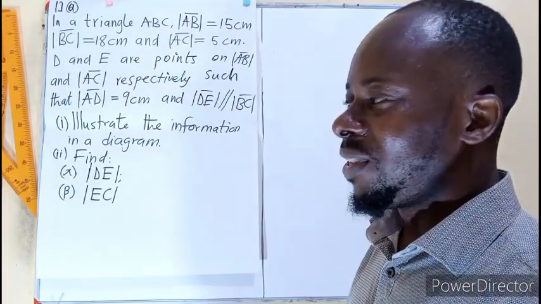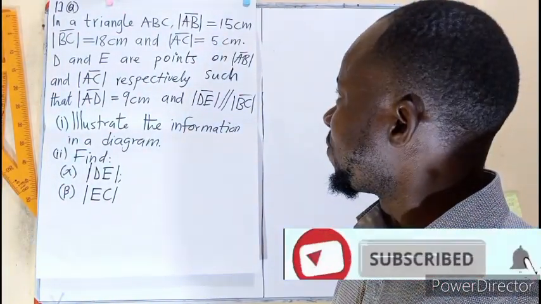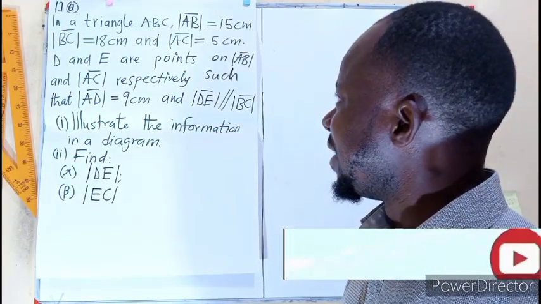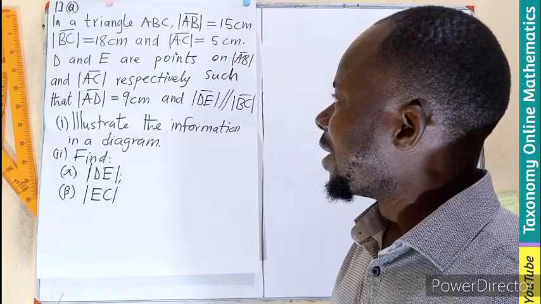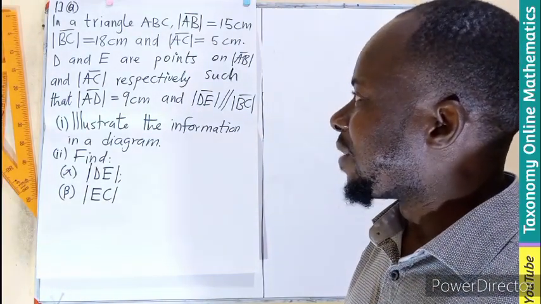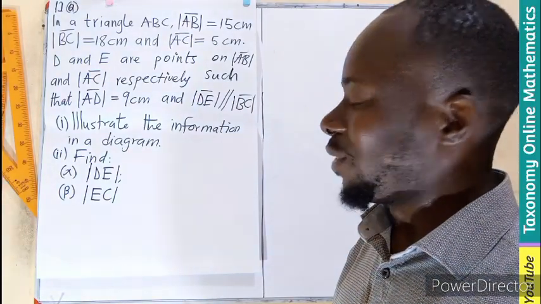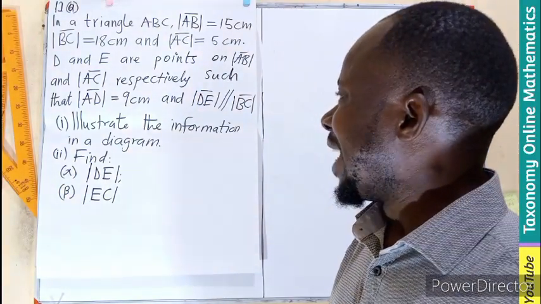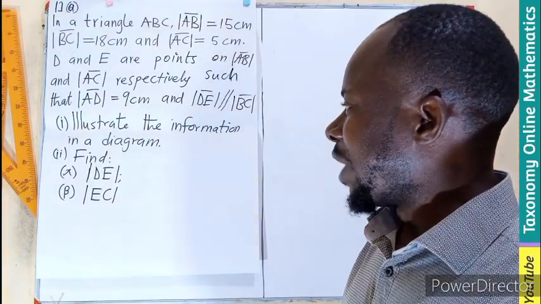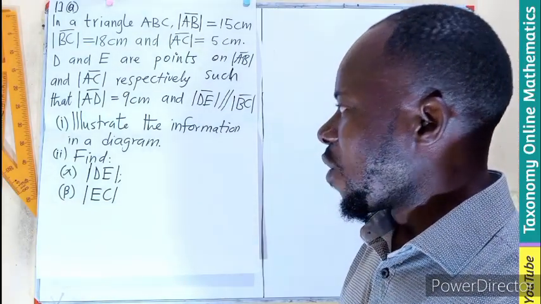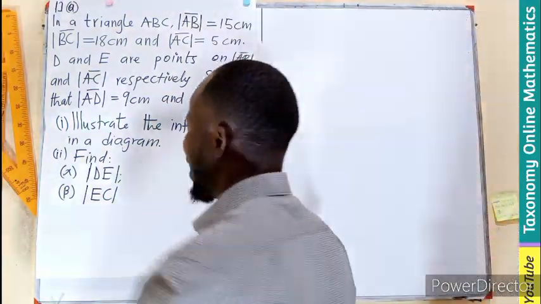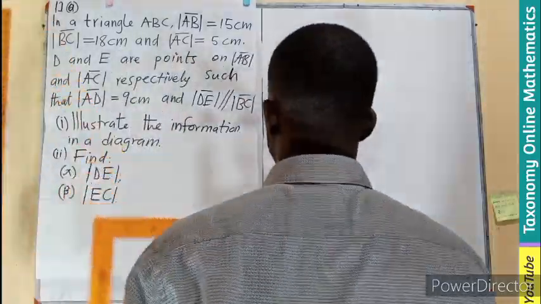In a triangle ABC, the length of AB is 15 centimeters, that of BC is 18, and AC is 5 centimeters. D and E are points on the length of AB and that of AC respectively, such that the length of AD is 9 centimeters and DE is parallel to BC. We have to illustrate the information on the diagram and find DE and EC. So let's make a sketch of what the diagram will look like.